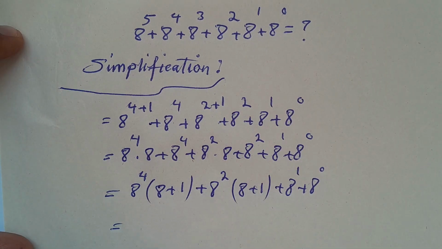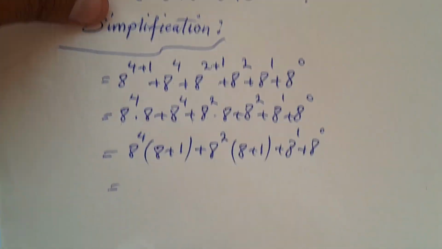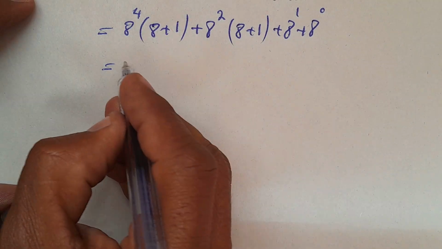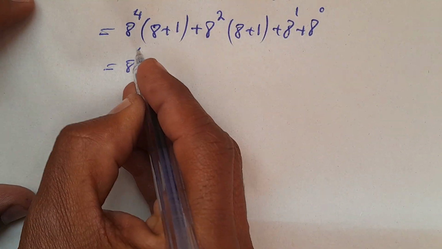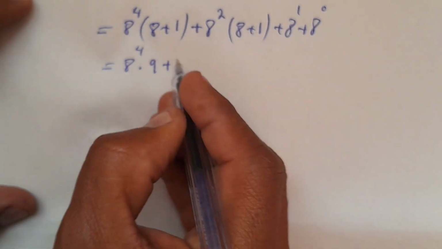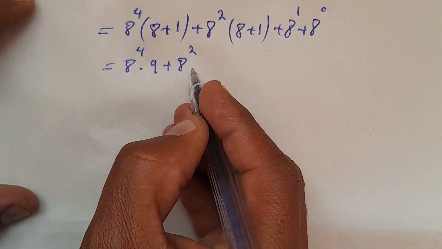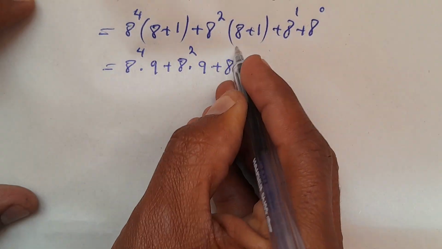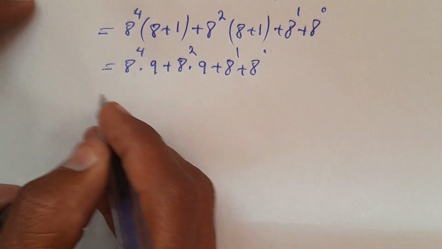Now this can be written as a to the power of 4 times 9, plus a to the power of 2 times 9, plus a to the power of 1 plus a to the power of 0.